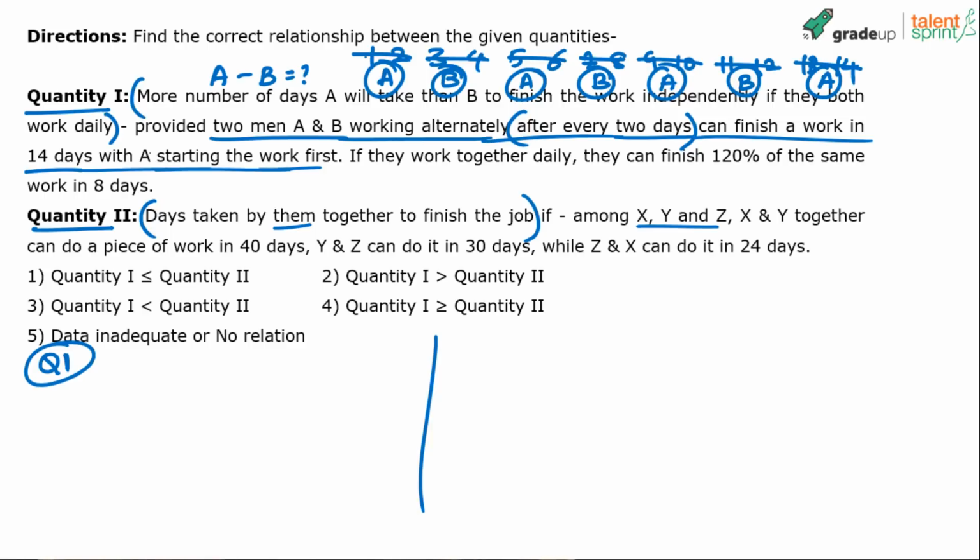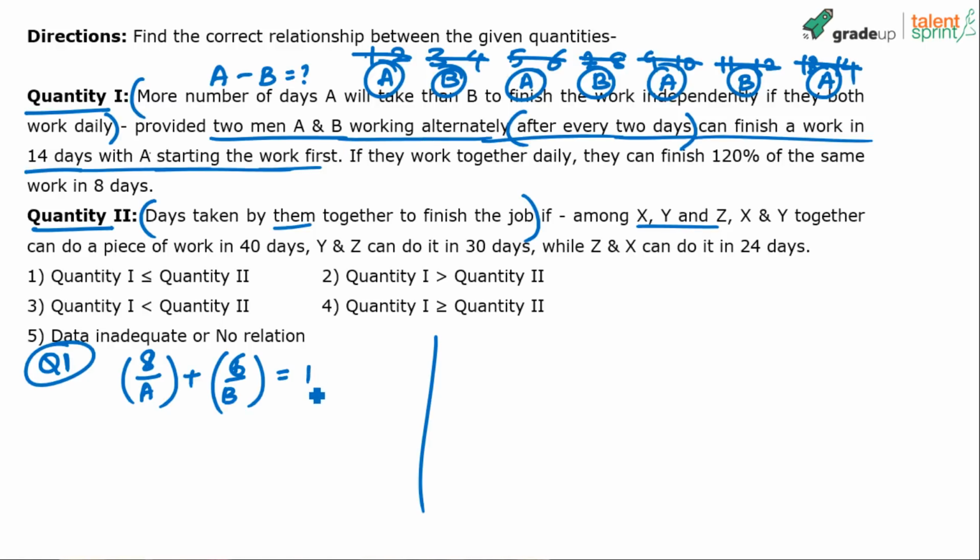So the first condition is that A works for 8 days, B works for 6 days, and they finish the work. In each day A can do 1 by A, and in each day B can do 1 by B. A works for 8 days, so 8 by A. B works for 6 days, so 6 by B. You understand? The capacities are 1 by A and 1 by B. So 8 times 1 by A plus 6 times 1 by B equals 1. They finish the work. Work can always be taken as 1 unit.